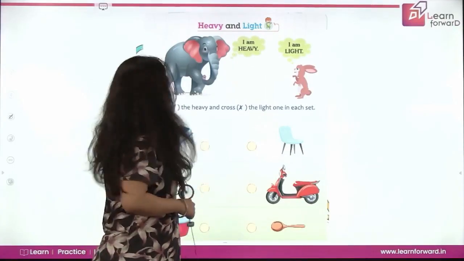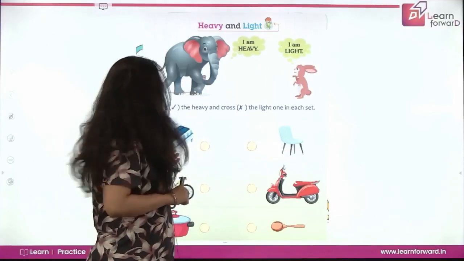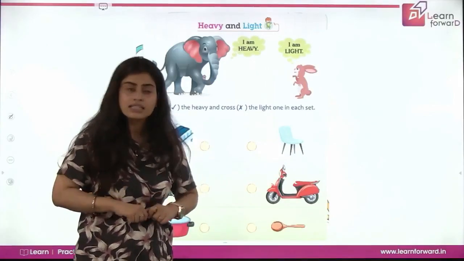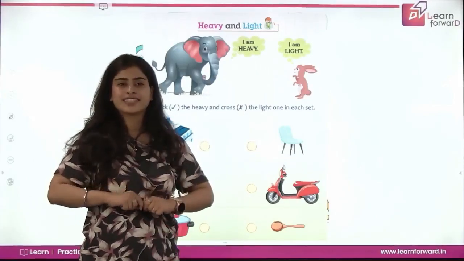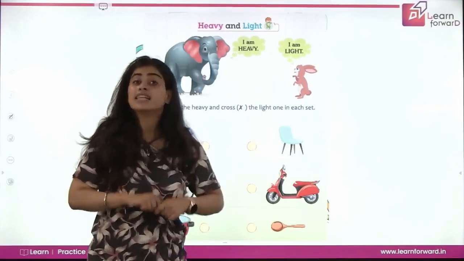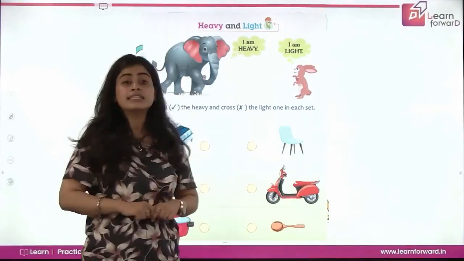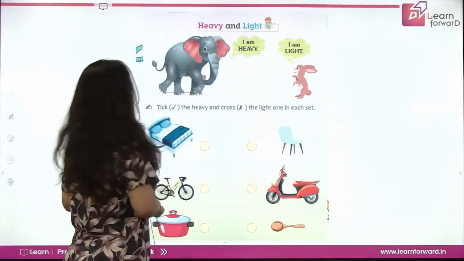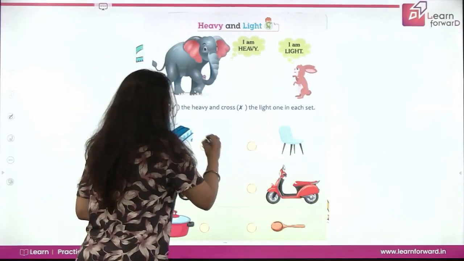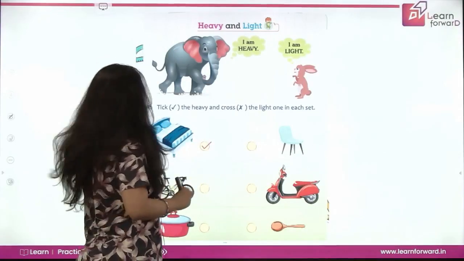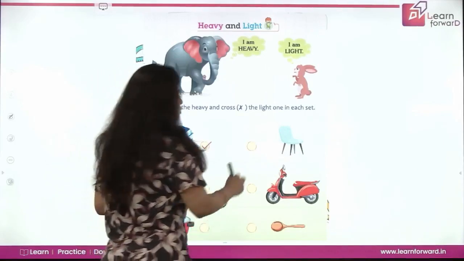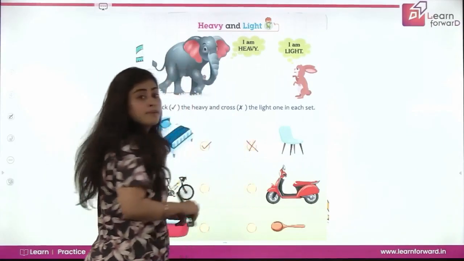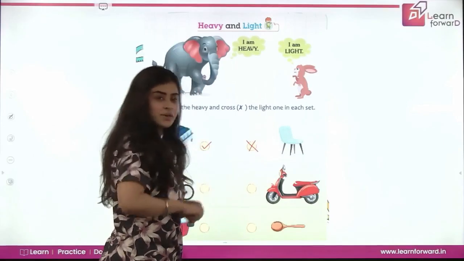But we cannot lift a bed. हम बेड उठा नहीं सकते हैं. But हम chair उठा सकते हैं. Right? So chair is light and bed is heavy. So we'll put a tick mark on the bed because it is heavy, and put a cross on the chair because it is light.